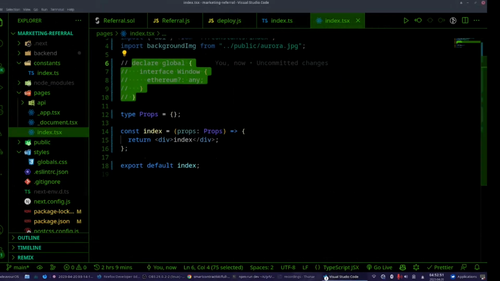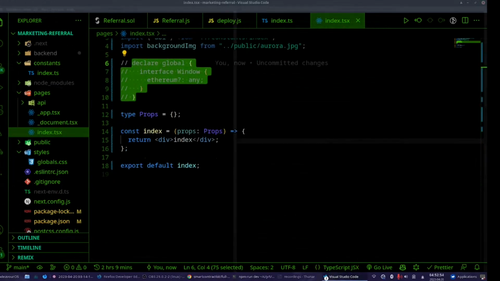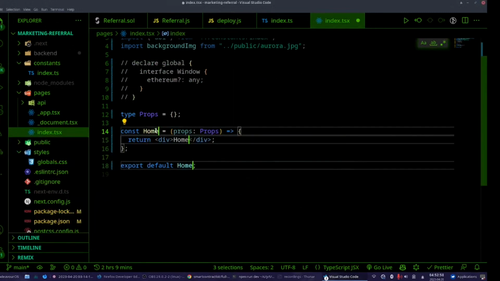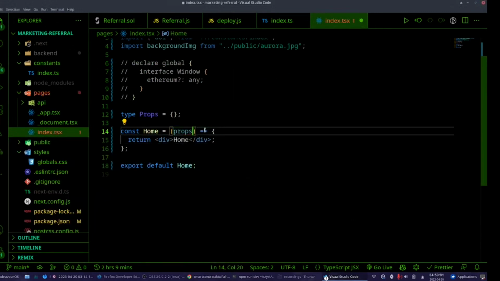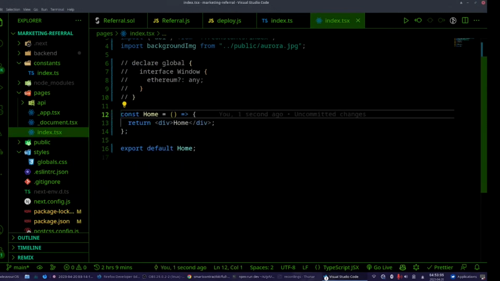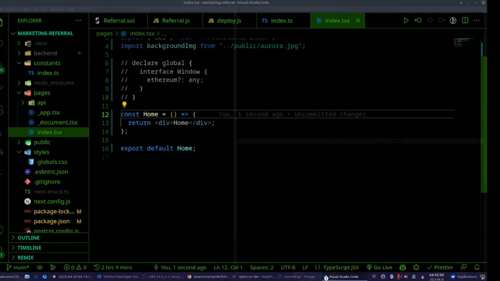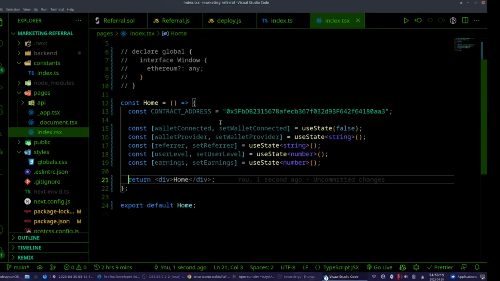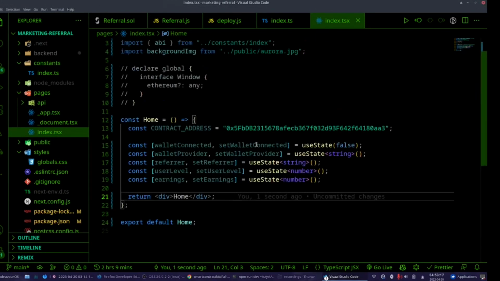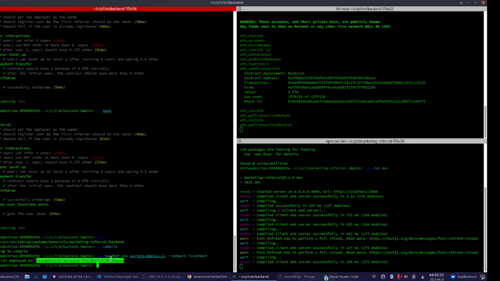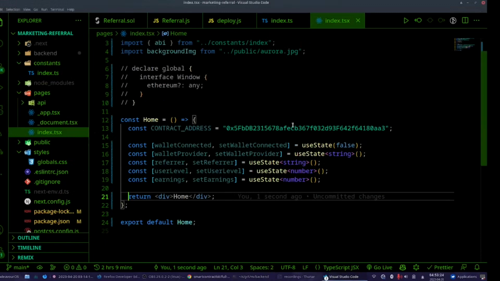Let's start. Do I need props? I don't need props, and this should be home. Let me delete this. I'm not going to use props, so it's all fine. And here, now we are on the TypeScript part of our application. Why am I using TypeScript? Because it's always better to use TypeScript than JavaScript, and since we just came from Solidity, we can just continue with TypeScript.